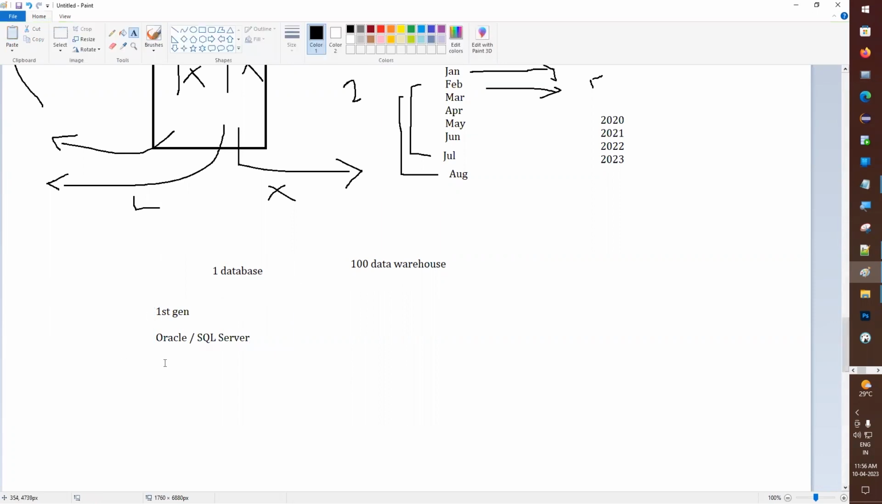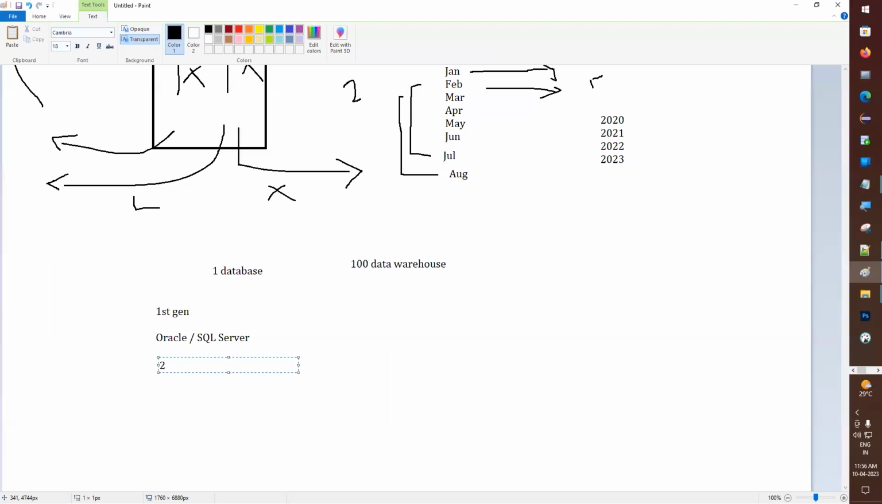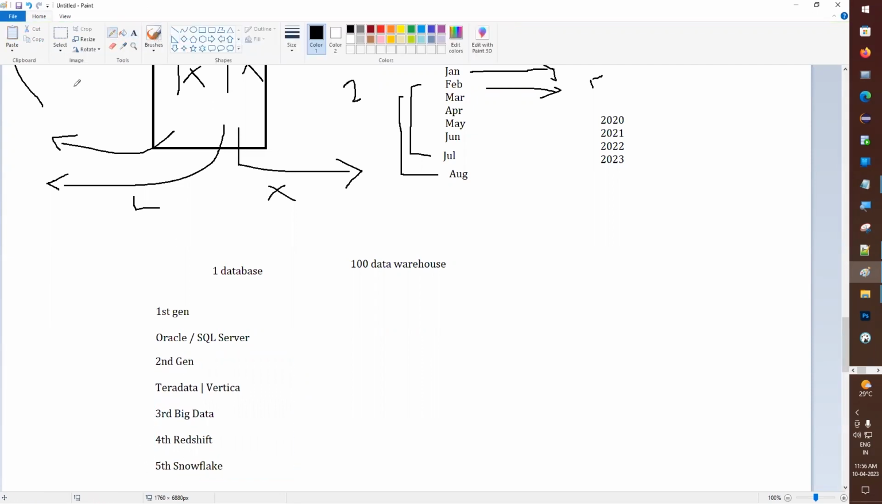After this, the second generation is Teradata and Vertica. These are the ones who released the second generation. Next is the third generation. Third generation is big data, provided by Google. Fourth generation is Redshift, and fifth generation is Snowflake. This is the current generation, and actually we are staying here. So you can see first generation Oracle, second generation Teradata, third generation big data, then Redshift and Snowflake. Now these two are competitors, Redshift with Snowflake.